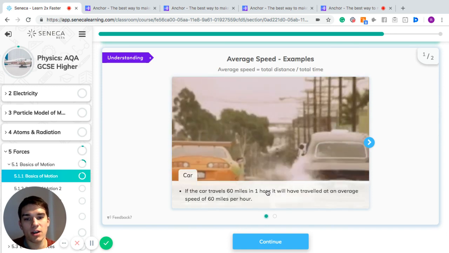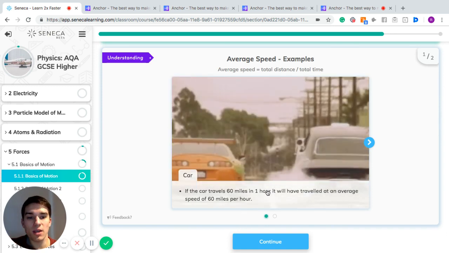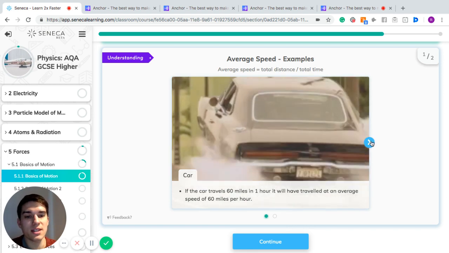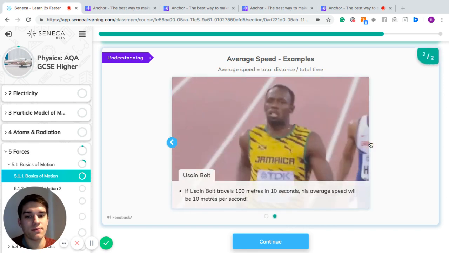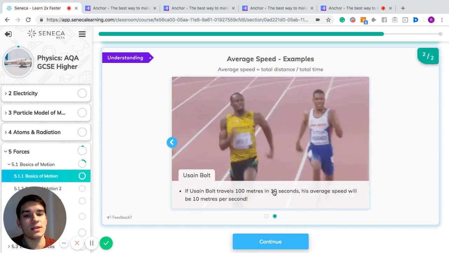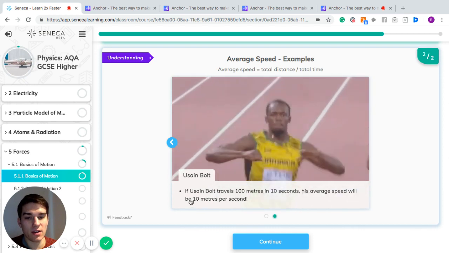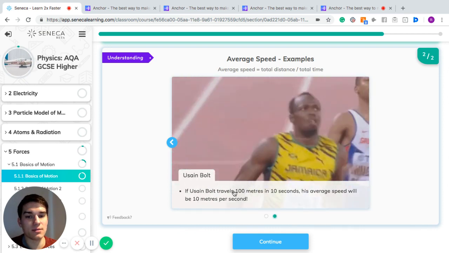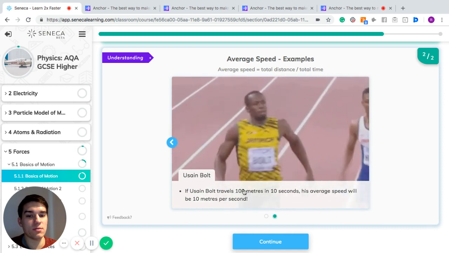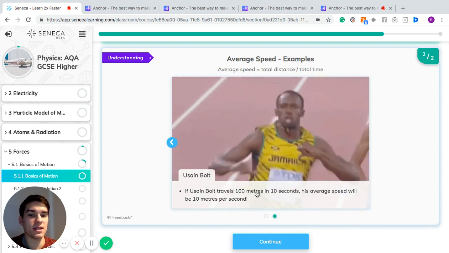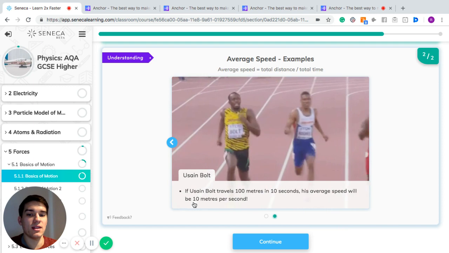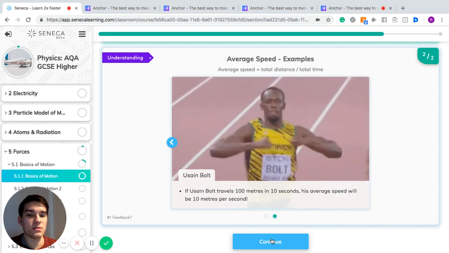So if a car travels 60 miles in 1 hour, it will have travelled an average of 60 miles per hour. If Usain Bolt travels 100 meters in 10 seconds, his average speed will be 10 meters per second. We can work that out by taking the distance travelled, 100 meters, divided by the time, 10 seconds. 100 divided by 10 will give you 10 meters per second.